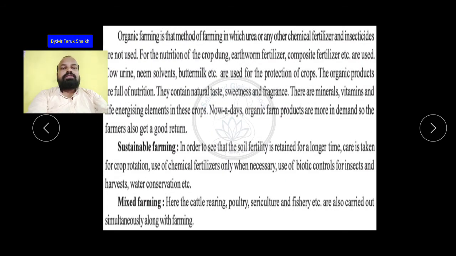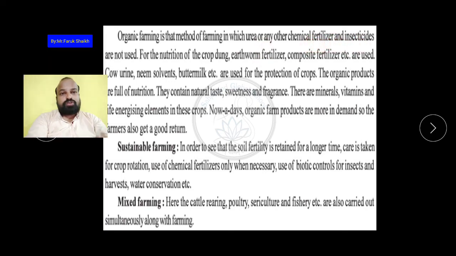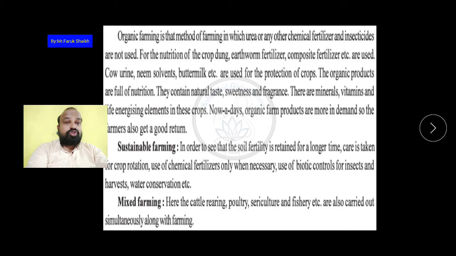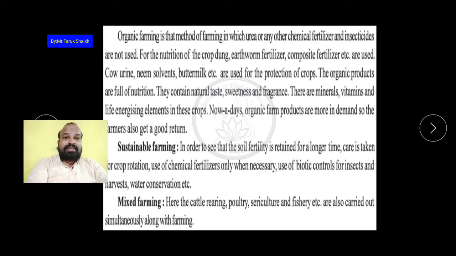So now let us see about organic farming. Organic farming is that method of farming in which urea or any other chemical fertilizer and insecticides are not used. यानी कि ऑर्गेनिक फार्मिंग में जो यूरिया फर्टिलाइजर्स है, इंसेक्टिसाइड्स है, पेस्टिसाइड्स है और अदर फर्टिलाइजर डीपी, फॉस्फेट, they are not used at all. उसका थोड़ा सा भी उसमें उपयोग नहीं किया जाता है.